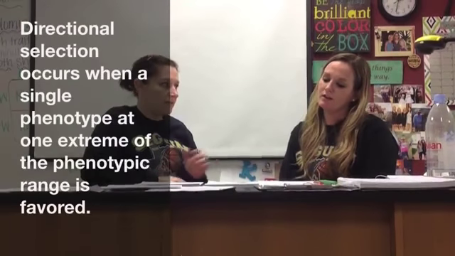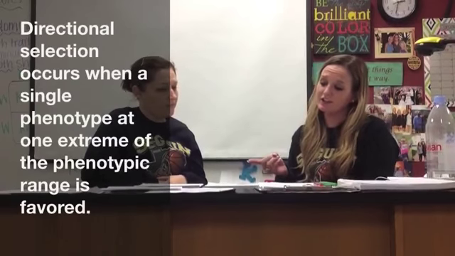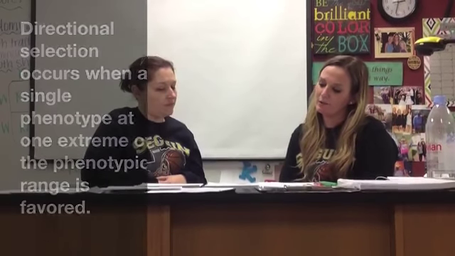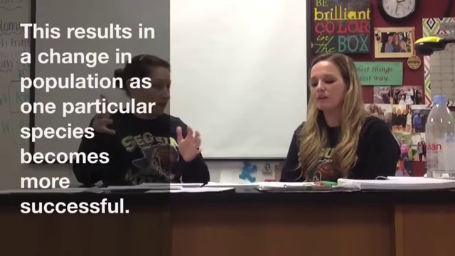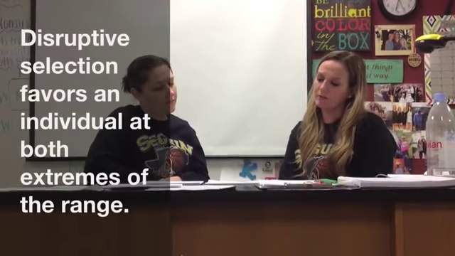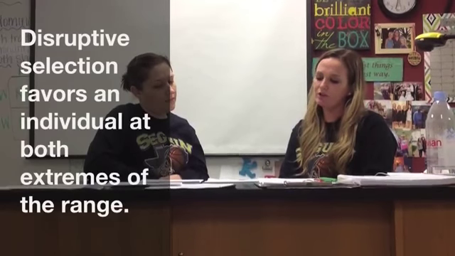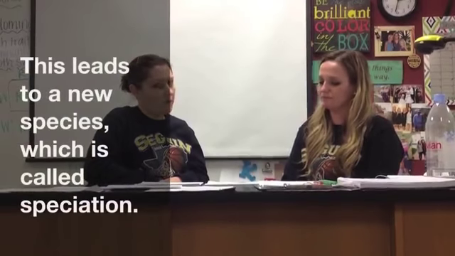Okay, what's the difference? Well, directional selection occurs when a single phenotype at one extreme of the phenotypic range is favored. This results in a change in population. So one particular species becomes more successful. Right. Disruptive selection favors an individual at both extremes. This leads to a new species, which is called speciation. New species can form this way?